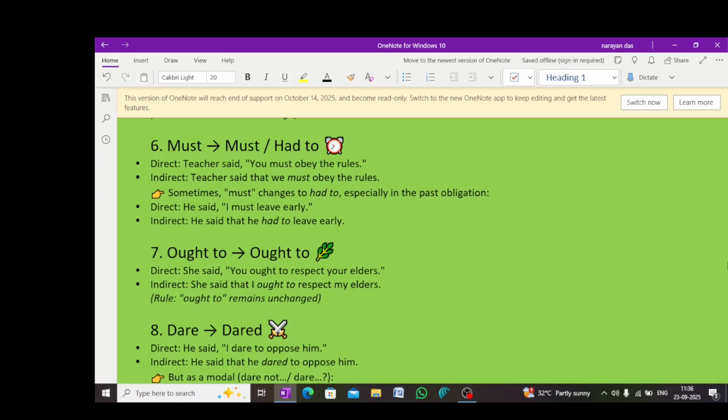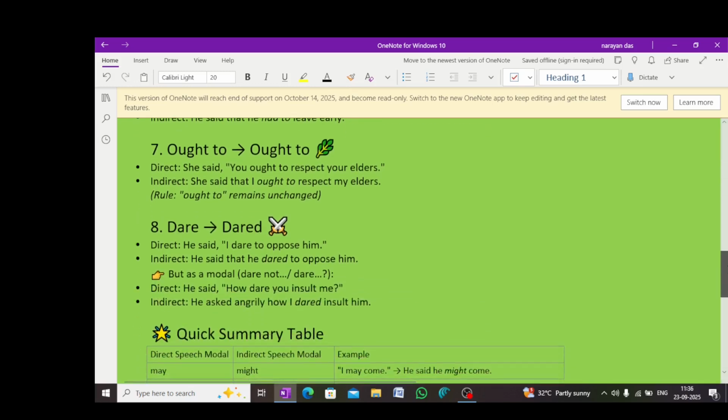So students, this is one important thing you have to remember. Ought to remains the same. Direct, she said you ought to respect your elders. Indirect, she said that I ought to respect my elders. So ought to remains unchanged.